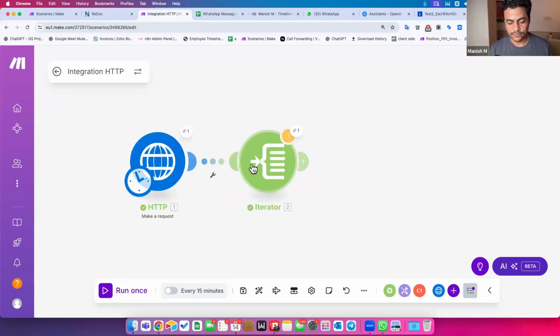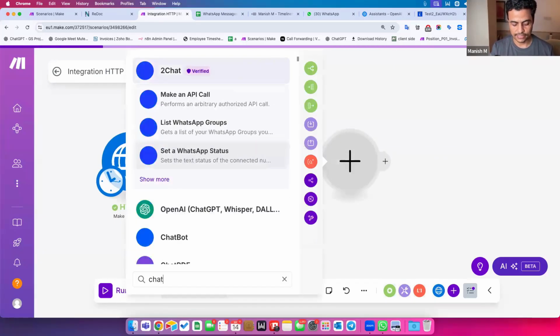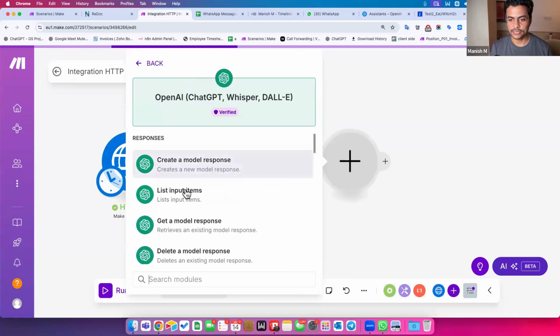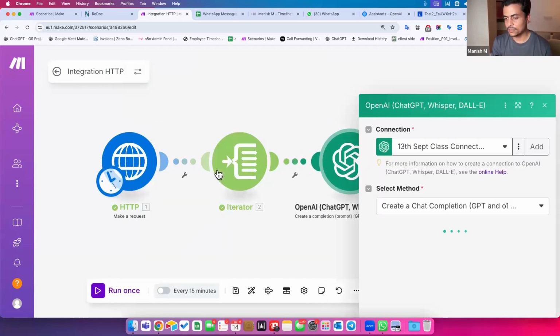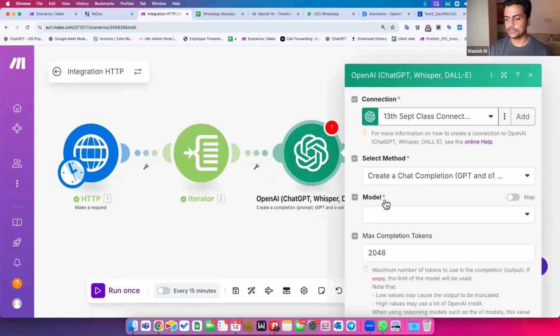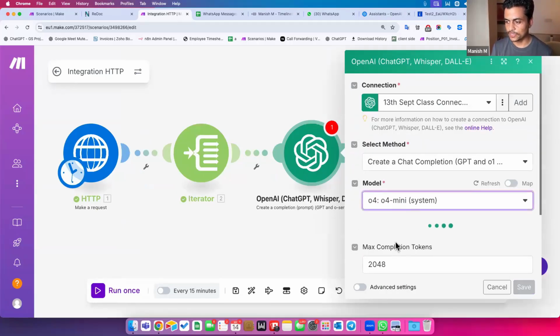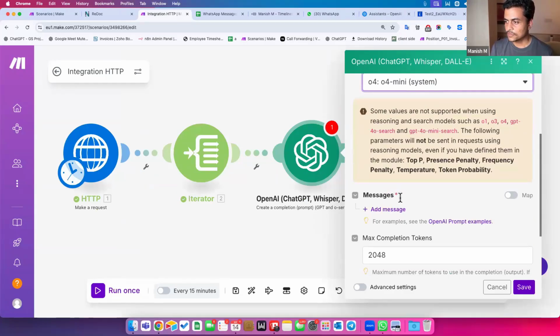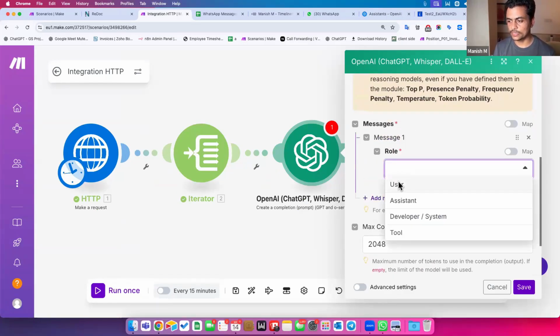Now, since I got all these 50 messages, I have to put them into GPT. I'll say ChatGPT over here, and I'll say OpenAI, and I can put create a completion. Right now, this completion is going to have a basic prompt or some sort of guidance. I'll say 4 mini is good. Not supported using. Oh, okay, that's fine. I can add a message, and I'll say here role as a user.